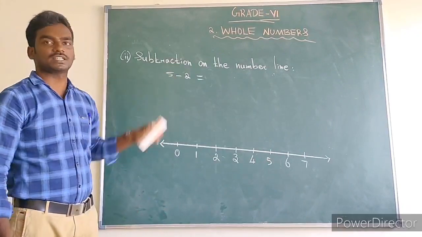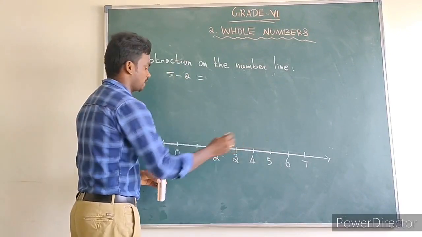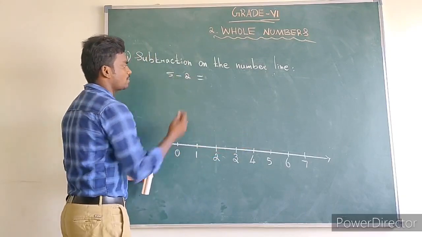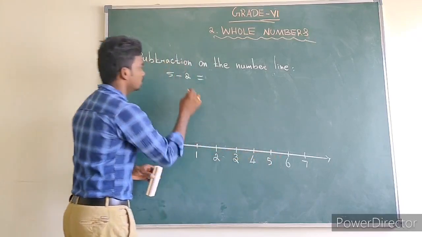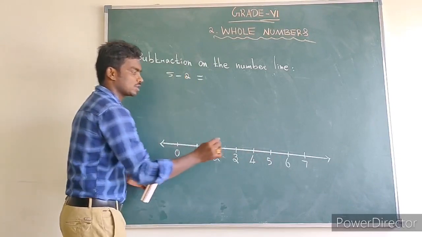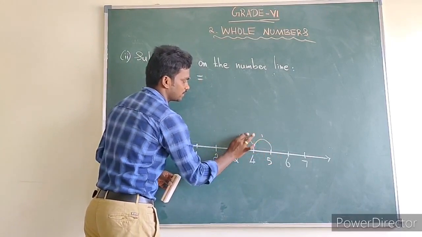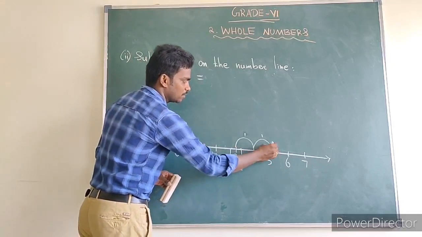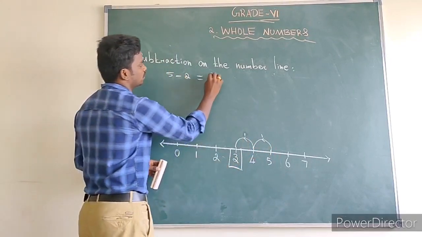Next, the second one, subtraction on the number line. How to subtract 5 minus 2 on the number line? Again, we draw the number line starting from 0, 1, 2, 3 up to 7 with the same distance. So 5 minus 2 means we start from the number 5 and move 2 steps towards the left side. Why do we move towards the left side? Because of the minus symbol. Starting from 5, we do the first step and the second step. So we reach 3. So 5 minus 2 is equal to 3.